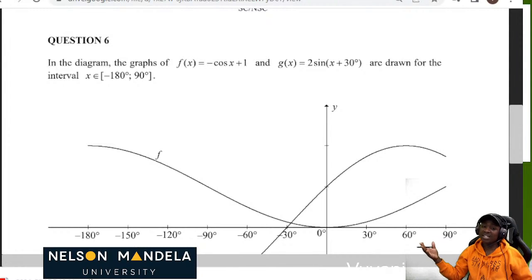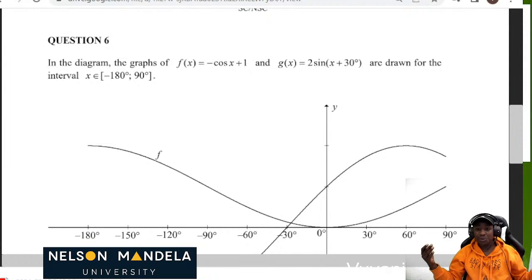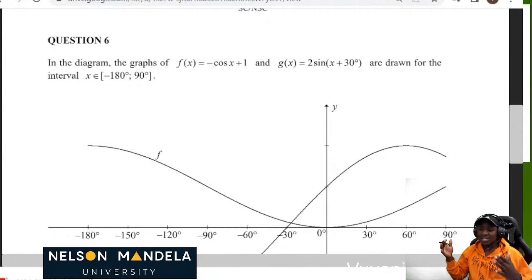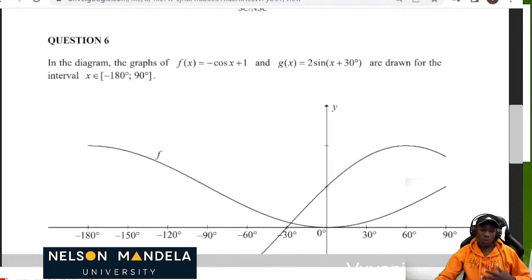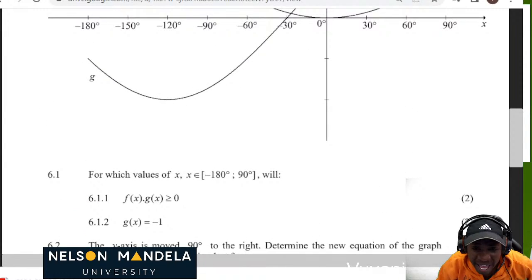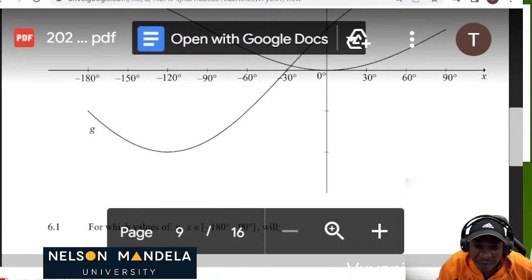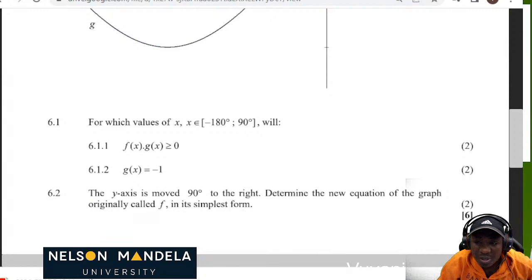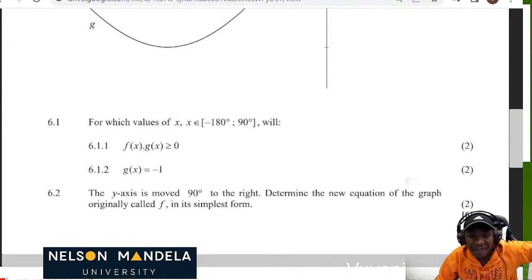The domain of the function is x element of negative 180 to 90 degrees. Why? Because the interval and the domain are the same thing, in the sense that the x values of your graph are always the ones for the domain. That's what you use to determine the domain of the function. For which values of x in the interval of x element negative 180 to 90 degrees will f of x multiplied by g of x be greater or equal to 0?